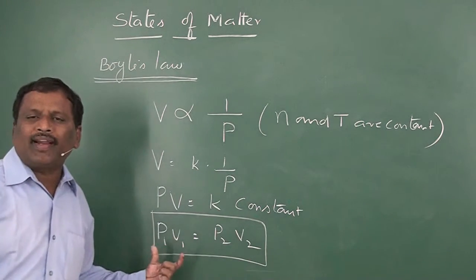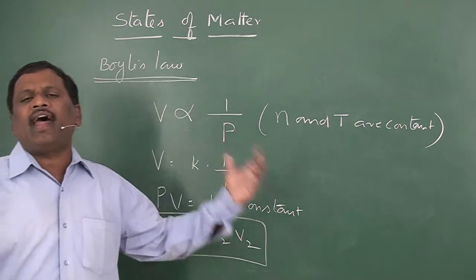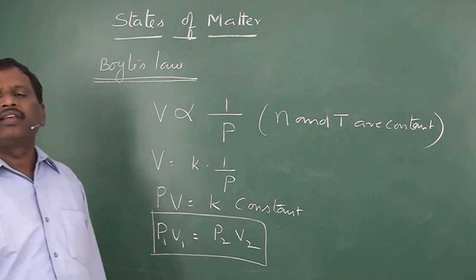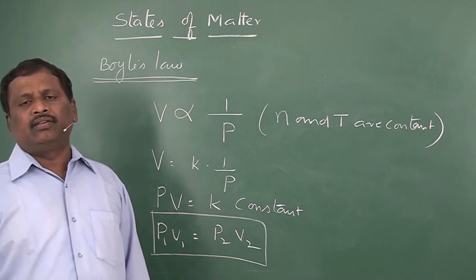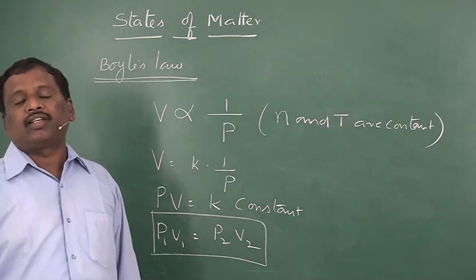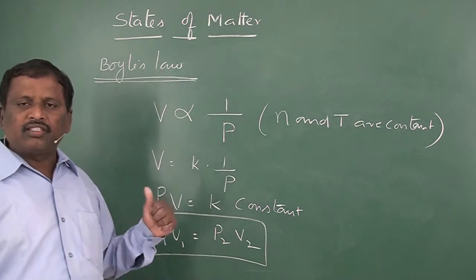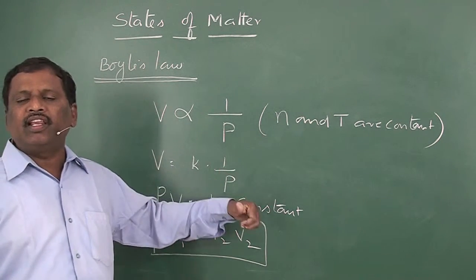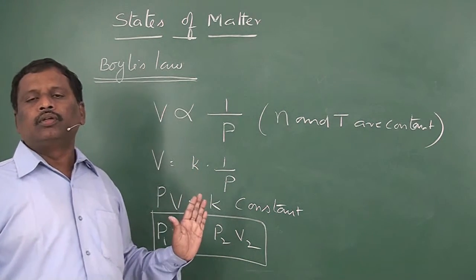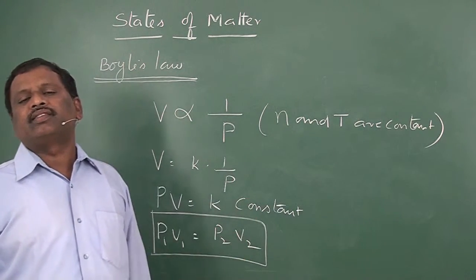That means the product of pressure and volume will not change as long as temperature is constant for a given mass of gas. If you say for given mass of gas, that means the number of moles of the gas is also constant. So number of moles of the gas is constant, temperature is constant. In such case, the volume is inversely related to its pressure, or pressure is inversely related to volume. But the product of these two is always constant. This is Boyle's law.